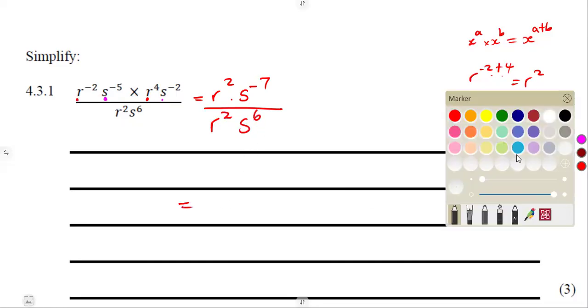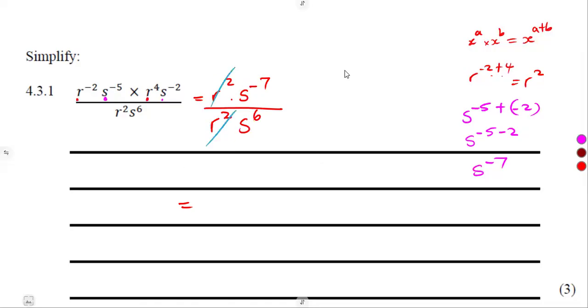Okay? The r squared and r squared, these two can simply cancel, guys. Yes, we can use laws of exponents. We subtract the exponents, then we've got r to the exponent of 0, which is same as 1. But guys, let's cancel. They're the same. 2 over 2 can cancel and give us a 1. All right? Division of exponents, same bases, subtract the exponents. So it was going to be s to the exponent of -7 minus 6. We subtract. So that is going to give us -13.